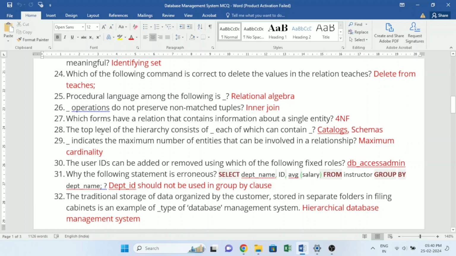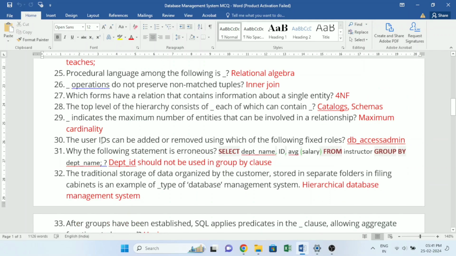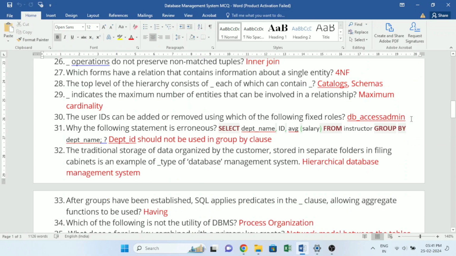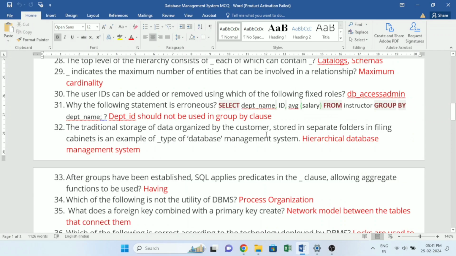4NF. The top level of the hierarchy consists of underscore, each of which can contain underscore. Catalogs, schemas. Underscore indicates the maximum number of entities that can be involved in a relationship. Maximum cardinality. The user IDs can be added or removed using which of the following fixed roles? DB_accessadmin. Why the following statement is erroneous? Select department_name, ID, average, salary, from instructor group by department_name. Department_ID should not be used in group by clause.